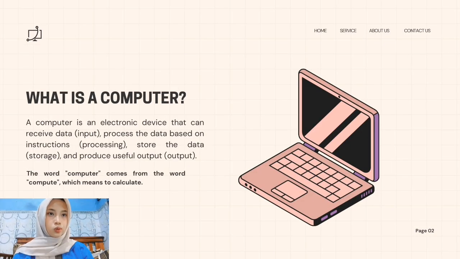Let's begin. So, what is a computer? A computer is an electronic device that can receive data, process it, store it, and then produce output. The word computer comes from the word compute, which means to calculate. But today, computers are not only for calculation, they are used for many tasks in our daily lives.